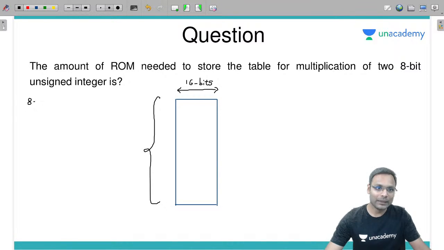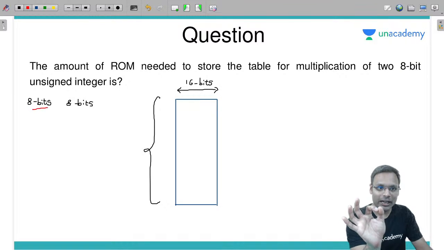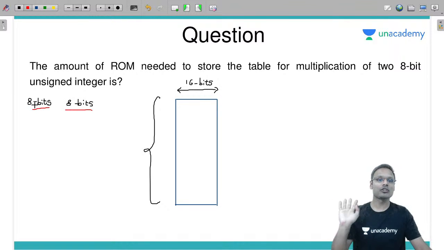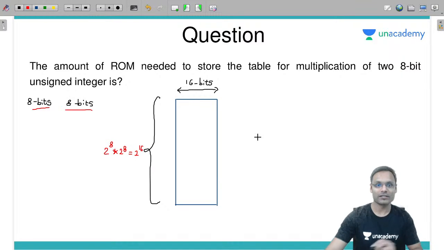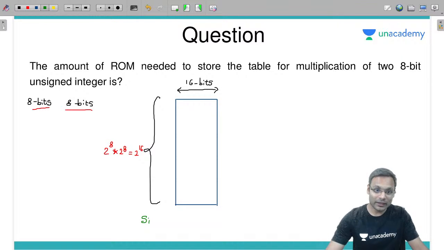First of all, 8 bit के दो integers, two integers of 8 bits each. You need to store an entire table, means you need to store each combination of 8 bit multiply by each combination of 8 bits, means you need to store 2 power 8 into 2 power 8, total 2 power 16 such kind of results. So what will be the size of memory required? Size of memory required is 2 power 16 number of results, और हर एक result का size है 16 bits का.